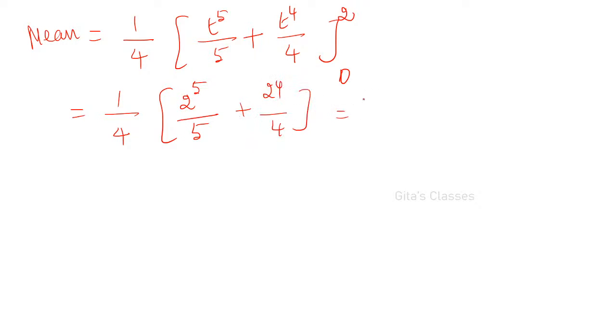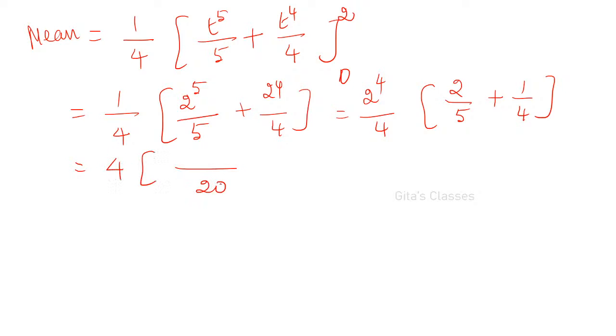You can take 2 power 4 outside, that is 2 power 4 by 4 into (2 by 5 plus 1 by 4). 2 power 4 is 16, divided by 4 is 4. So 4 into, you can take the LCM, that is 20, so 8 plus 5. So 13 divided by 5 is the answer. 13 by 5, Manaswini, yes, very good. 13 by 5 is correct. Excellent.